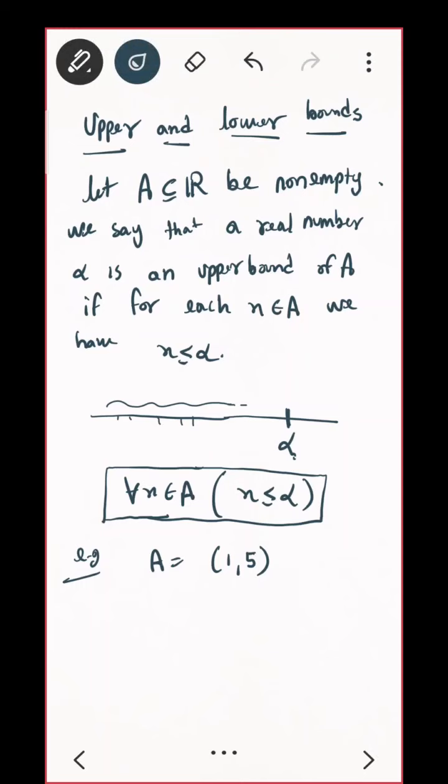Yes. Will you repeat? Sorry, actually there was some network issue. I didn't able to get it. Yes. What is the upper bound?